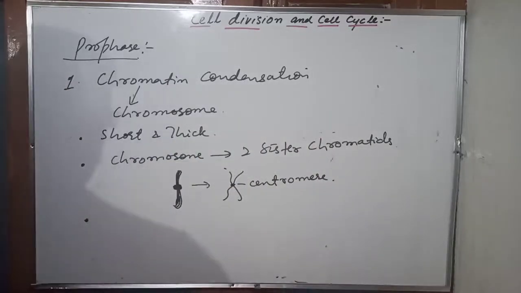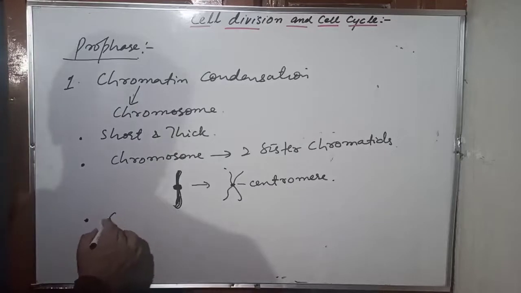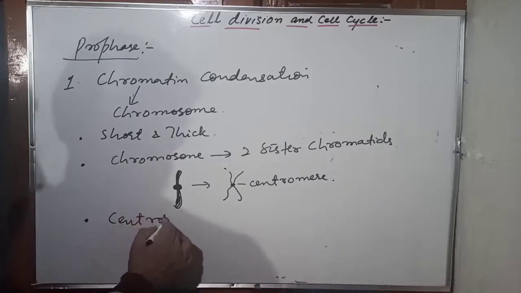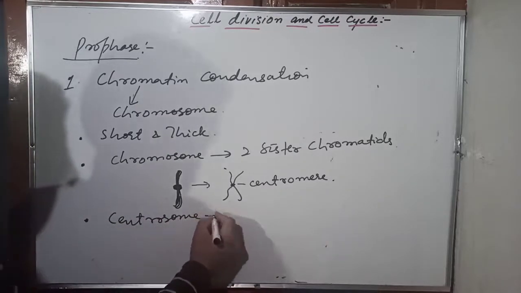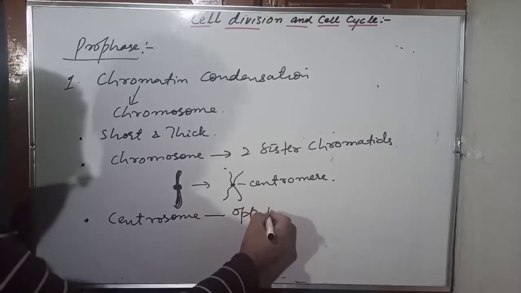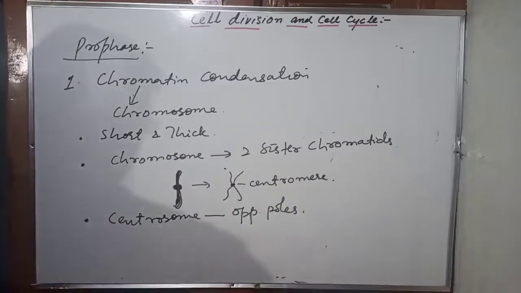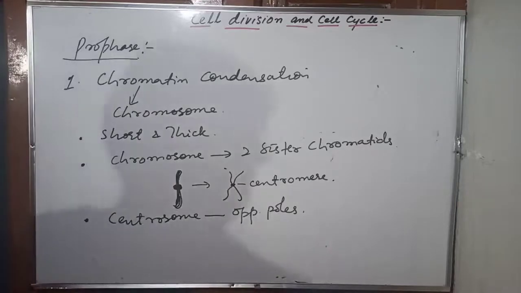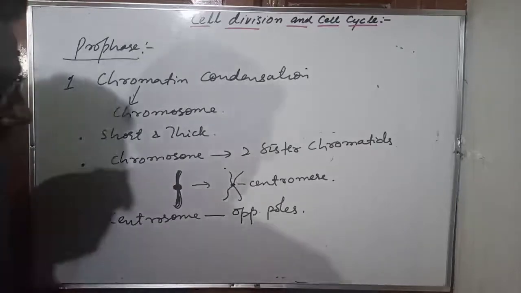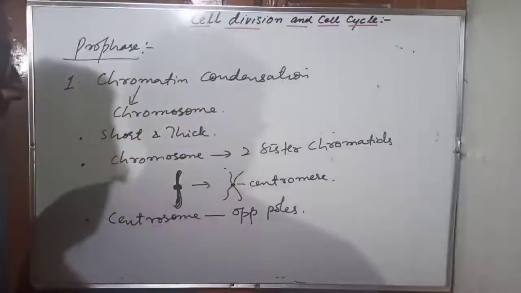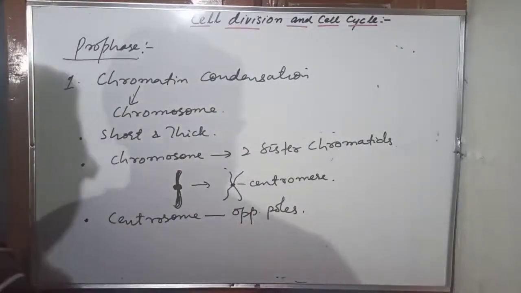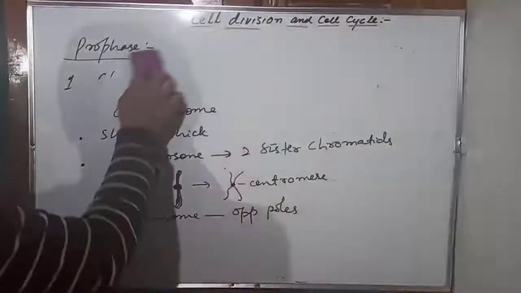The next very important point that occurs in the prophase: centrosome, that we have discussed, begins to move towards opposite poles. Now what does it mean, centrosome begins to move towards opposite poles? Let's understand this thing. This is a very important point to understand. Let me tell you.